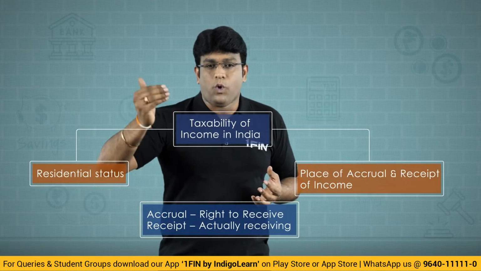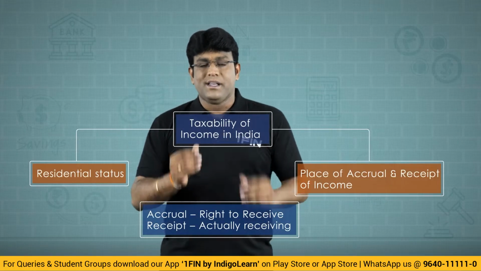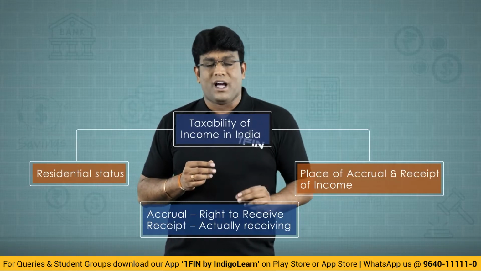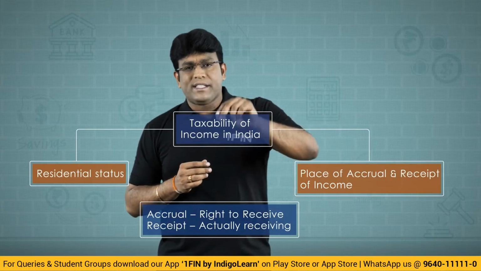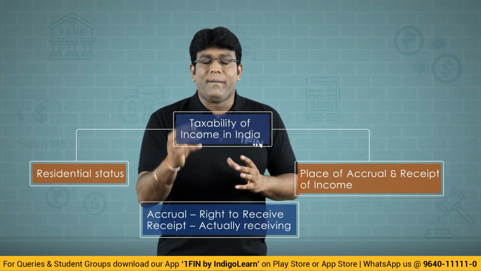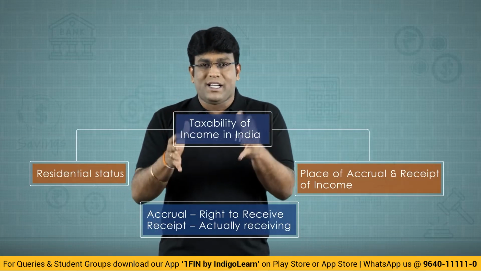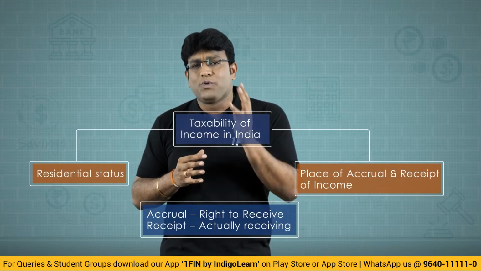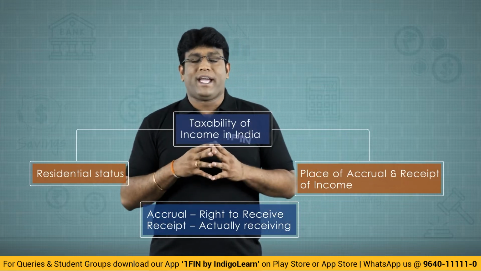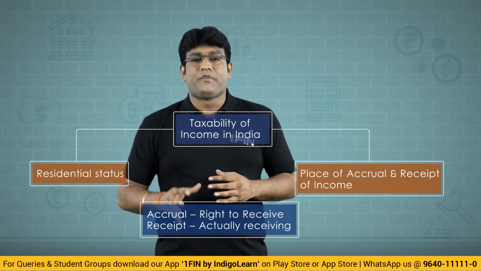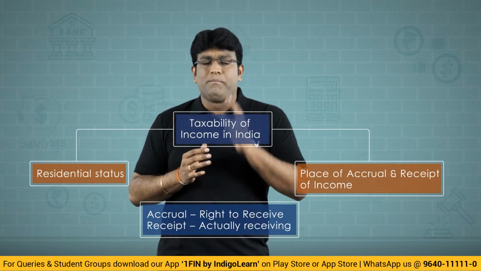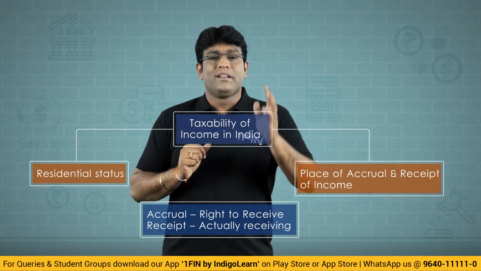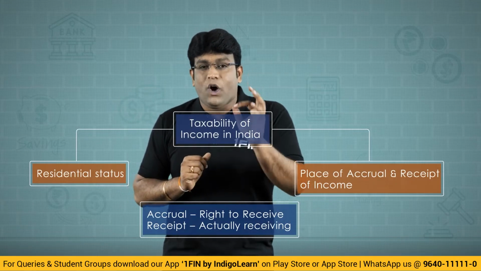For example, if Shiva Teja is going to the US and providing some service in the US, income is accrued in the US. Or let us say Shiva Teja of Maharashtra is going to Tamil Nadu and providing service in Tamil Nadu. Then we say that income is accrued in Tamil Nadu, because income will accrue at the place where service is rendered. And received basically means actually received. So let me tell you one point very clearly. For the purpose of taxability of income under income tax law, there are two important criteria. Criteria number one, residential status. Criteria number two, the place of accrual and receipt of income.